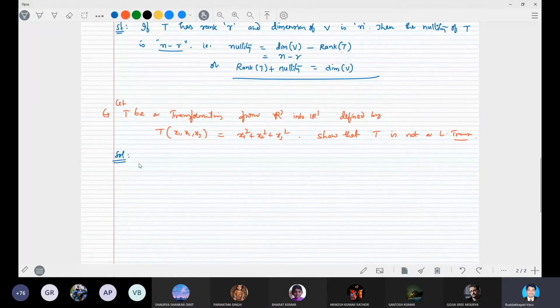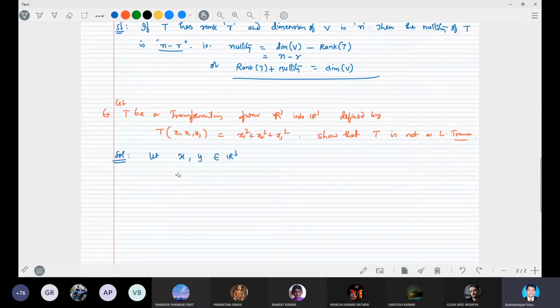First, we have to check whether these two conditions will be obeyed by the elements of the spaces R3 and R1 under the given transformation T. So we have to choose two elements in R3. Let x, y belong to R3.